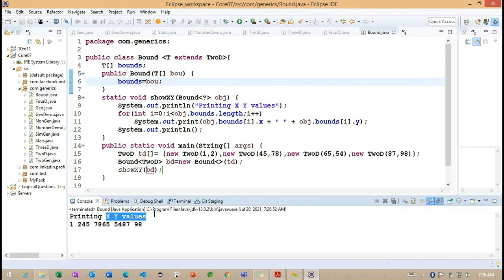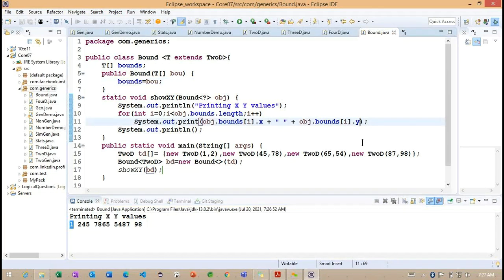So this particular X values is printing here. Getting the point. So the X value initially we are having. Okay, here we are not getting the space. Okay, let's see.